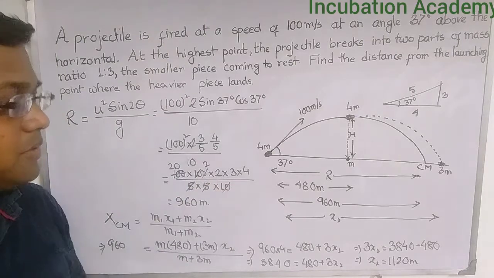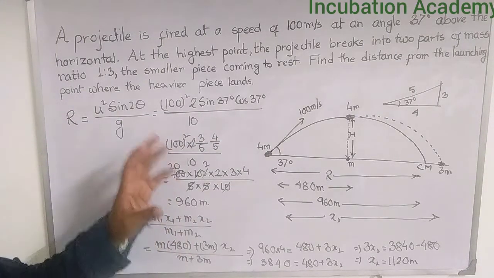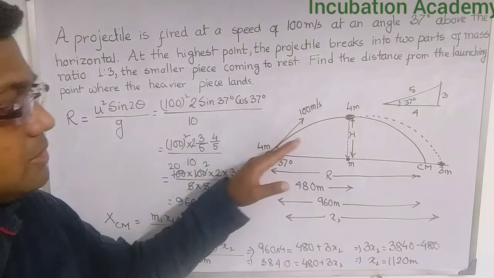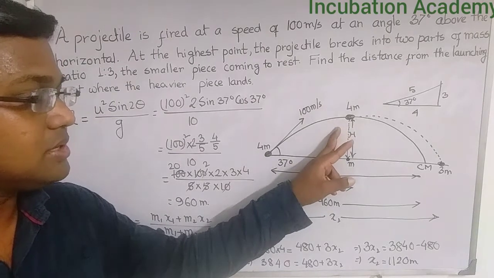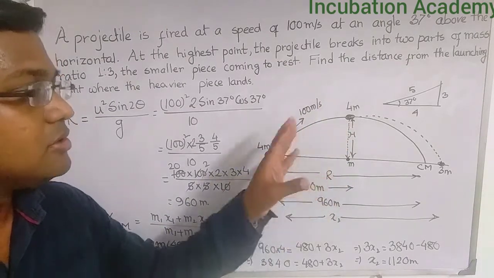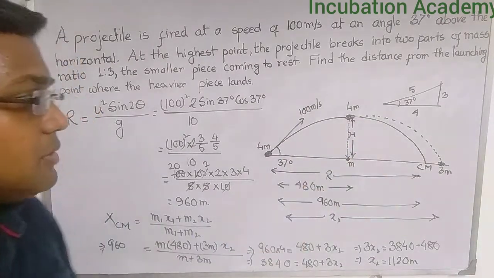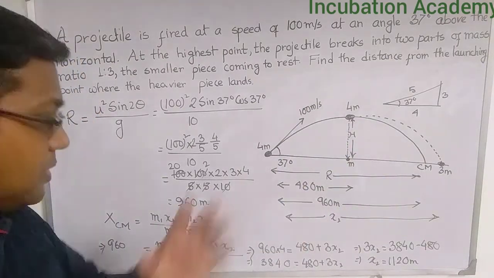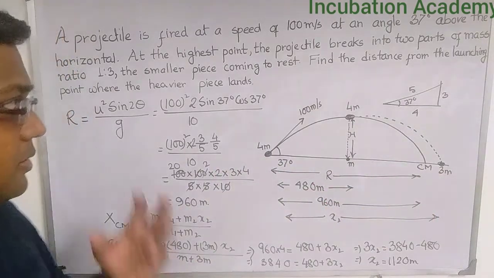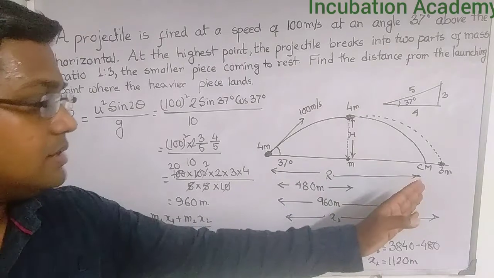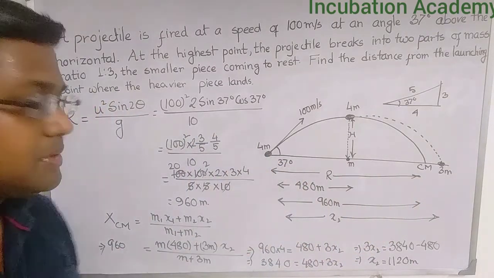So in this problem, if I recapitulate, a projectile is fired from here, an explosion occurs, and no external force acts due to this explosion, so the center of mass will follow its previous trajectory and will not deviate from it. From this idea we found out where the heavier mass of 3m lands from the launching point. Thank you all of you.